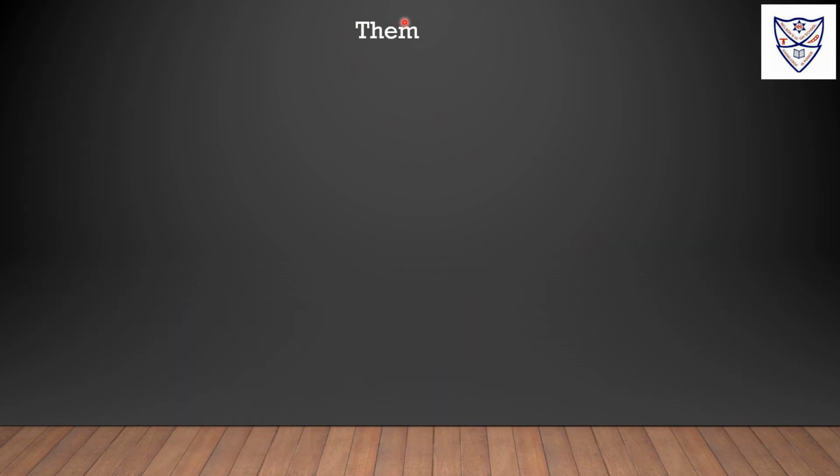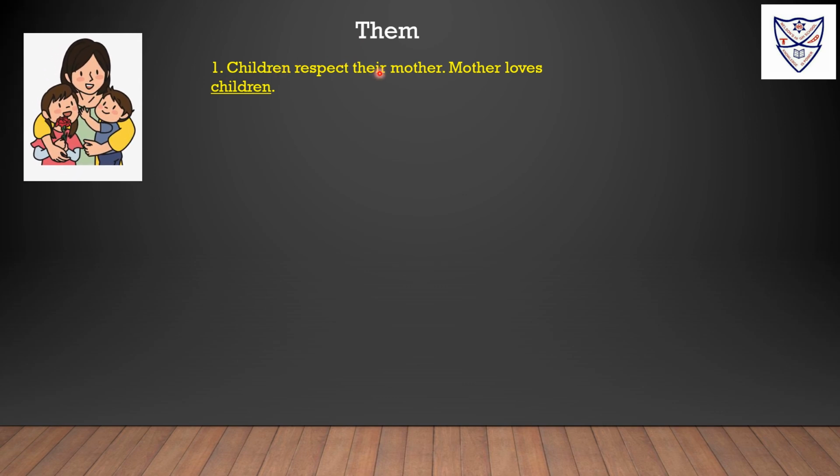Them. We use them when we are talking about more than one person. Them here is on object. Children respect their mother. Mother loves children. Here we are talking about more than one child.